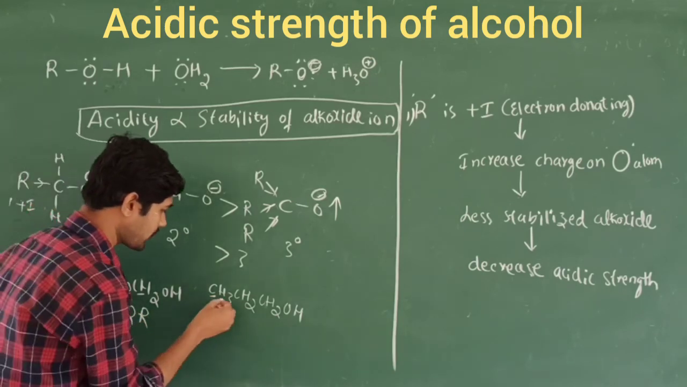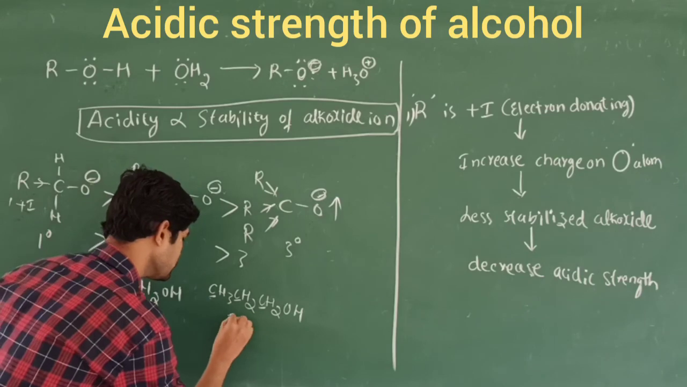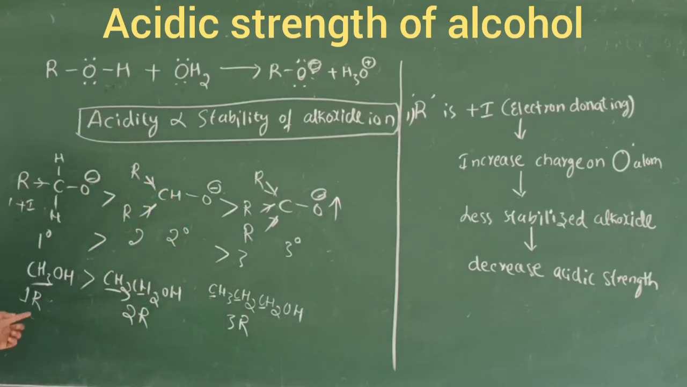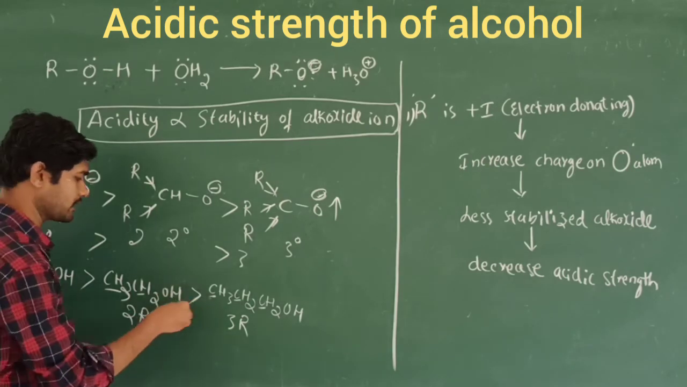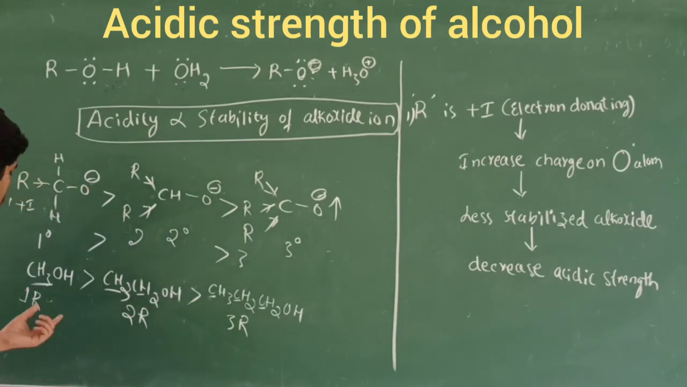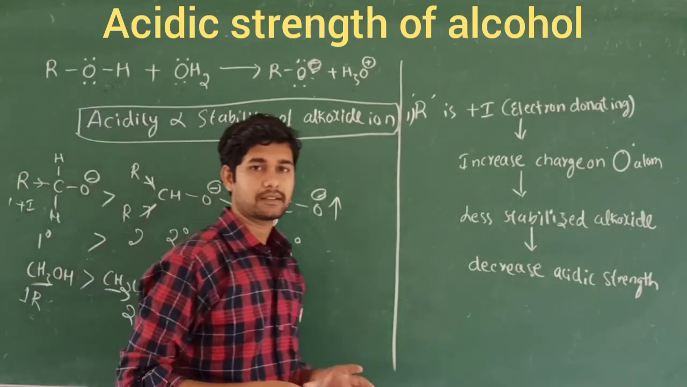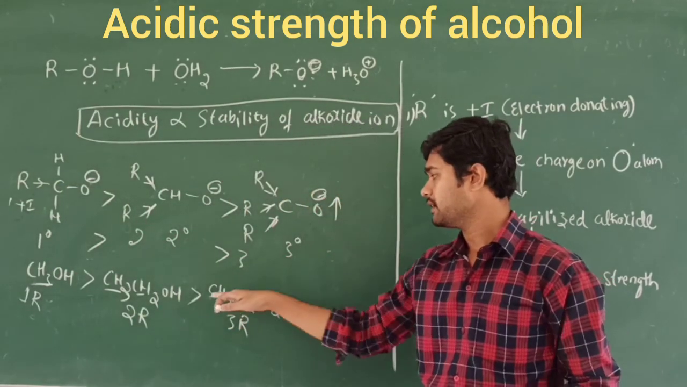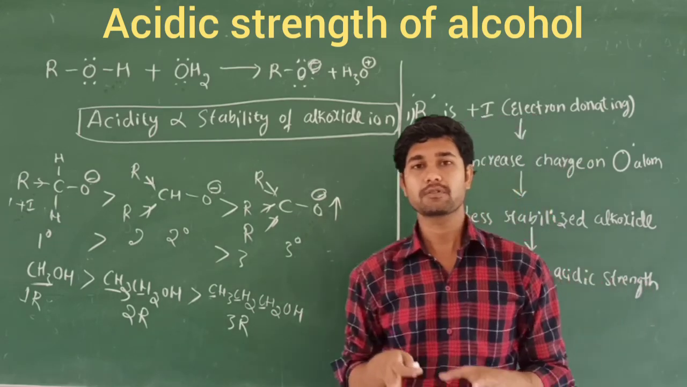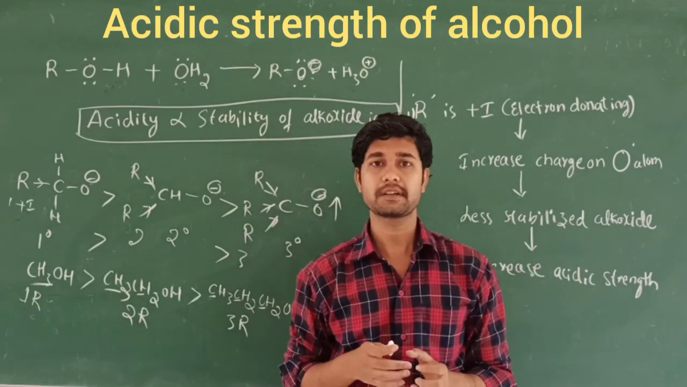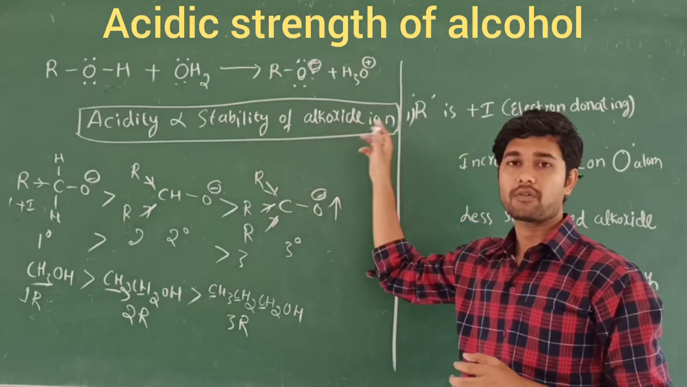In this case, one carbon, second carbon, third carbon, that is three releasing groups will be there. So the priority should be: the one R group is greater than the second, which is greater than the third. Its name is methanol, which has greater acidic strength than ethanol, which is greater than propanol. So like this, we discuss the acidic nature of the alcohols based on the stability parameter, that is the stability of the alkoxide ion.